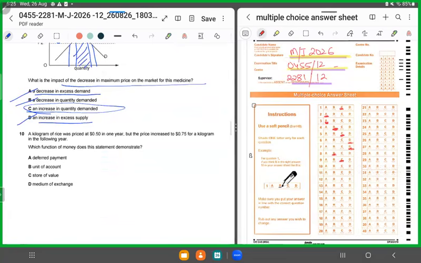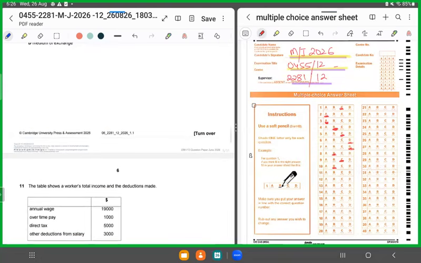10. A kg of rice was priced at 0.5 in 1 year, but the price increased to 0.75. Which function of money does this statement demonstrate? So now initially it was 0.5, then it rose to 0.75 per kg. So which function of money is it talking about? Unit of account, right? It's talking about how much 1 unit of rice, 1 kg of rice, cost, right? So 10, it has to be B. It can't be deferred payment because that's talking about a payment made on a later date. Again, it can't be store of value, it cannot be a medium of exchange as well, right? So it has to be B.